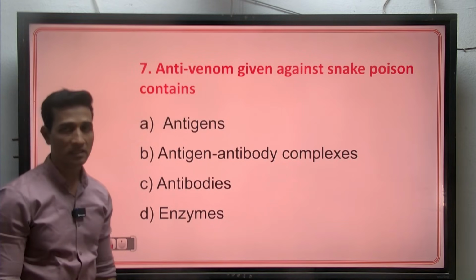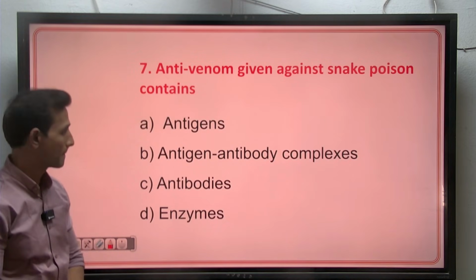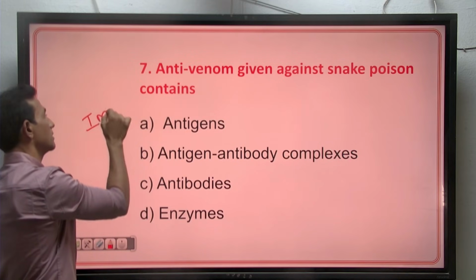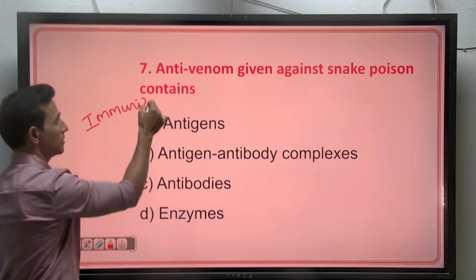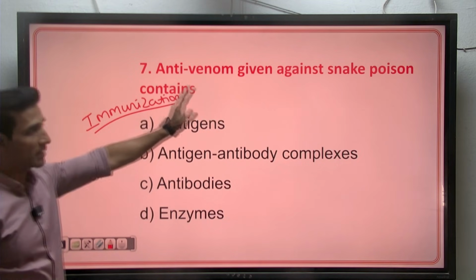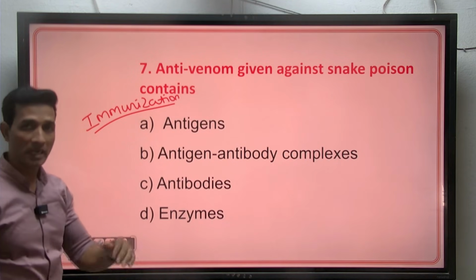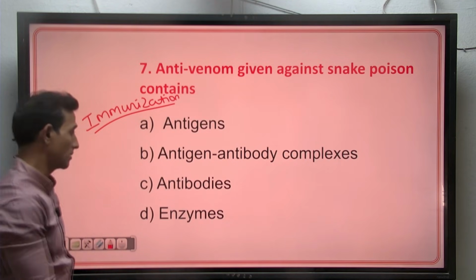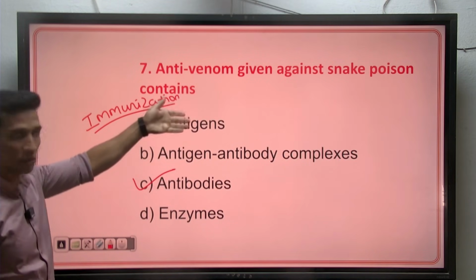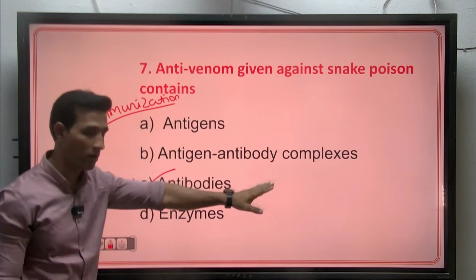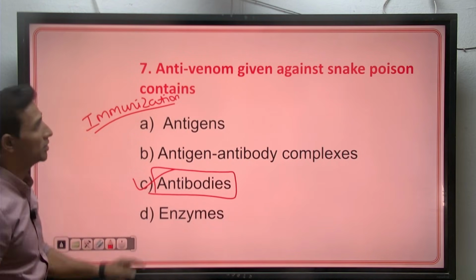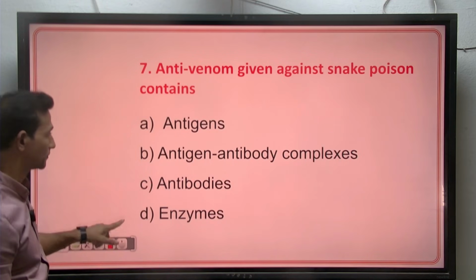Antivenom given against snake poison contains. This comes under immunity, and the subtopic is immunization. Whenever there is a snake bite, we give ready-made antibodies. So the first one is antigen, which is opposite to antibody. Antigen-antibody complexes are not given, enzymes are not given. The preformed antibodies are given during snake poisoning.